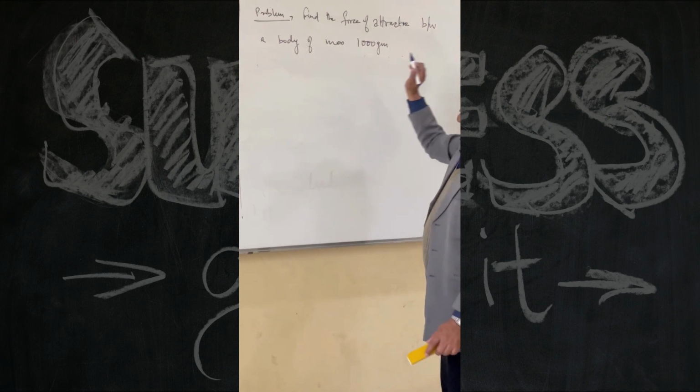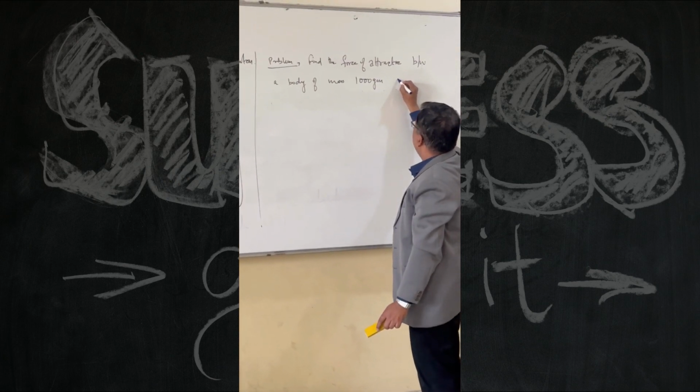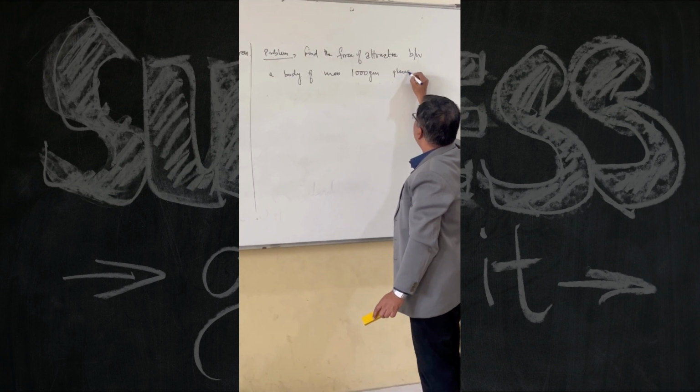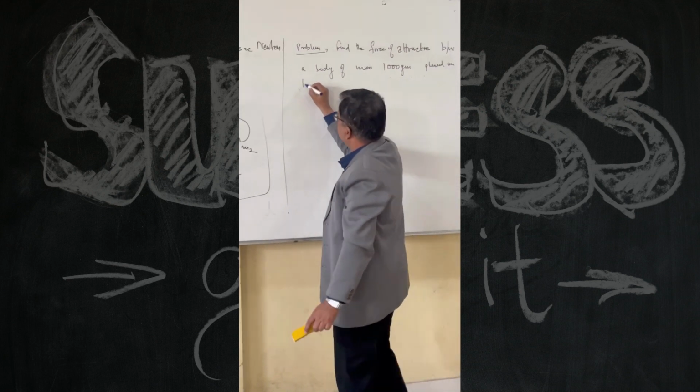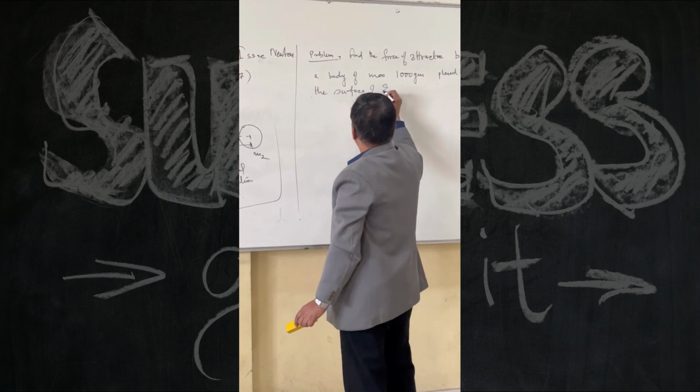Find the force of attraction between a body of mass 1000 grams placed on the surface of Earth.